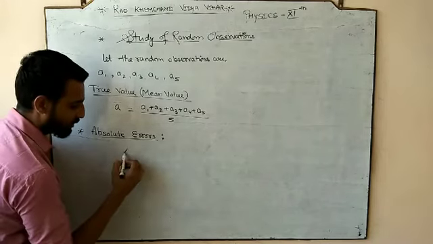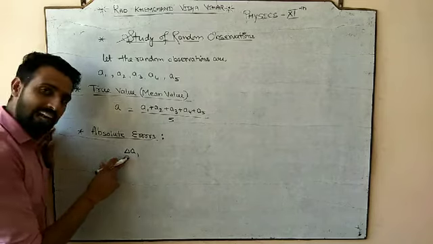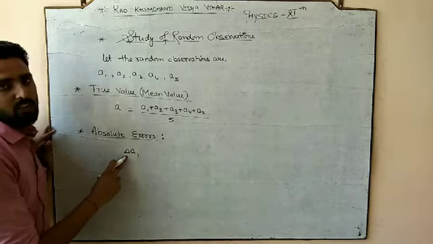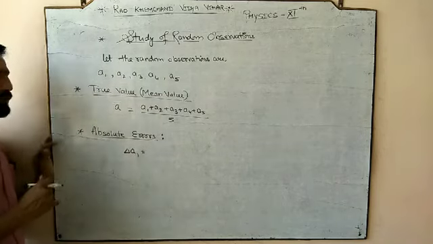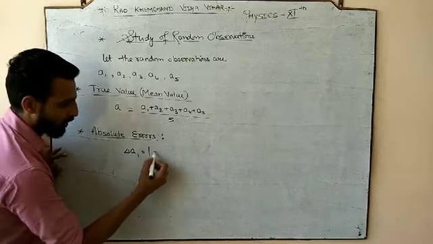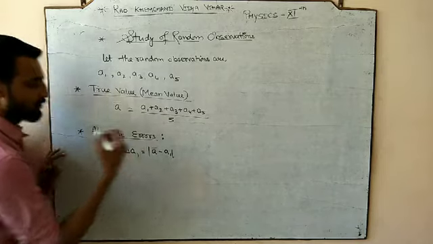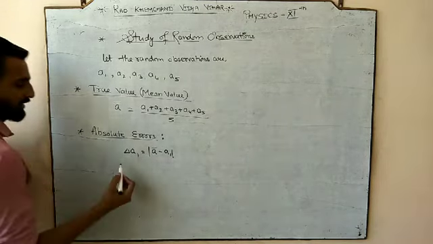So let us find out the error of the first quantity. Since it is a difference, meaning the change, for that we use the delta sign. So delta A1. What is the formula for error? Mod of true value minus observed value. So this is our first absolute error, meaning the error in the first observation.